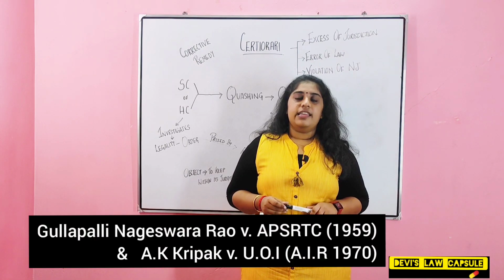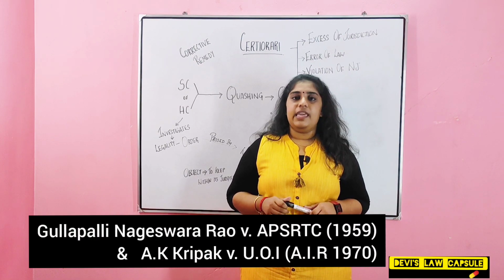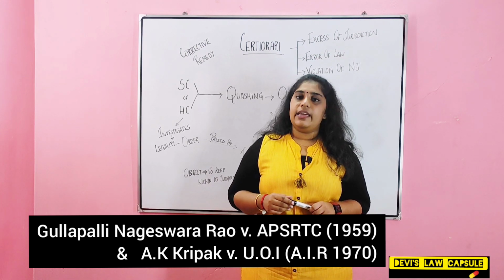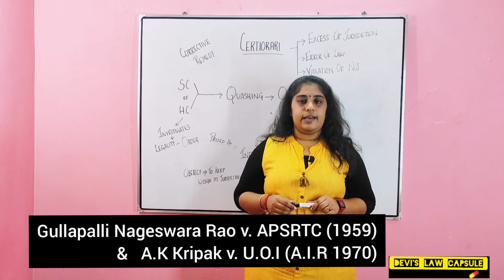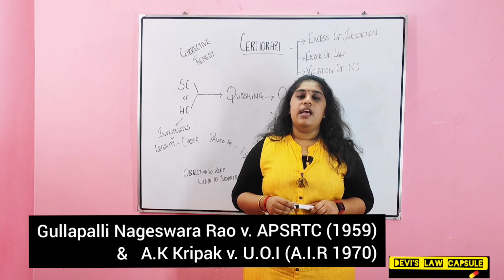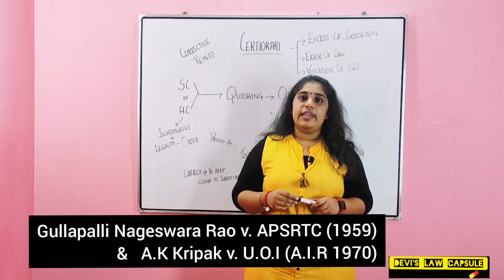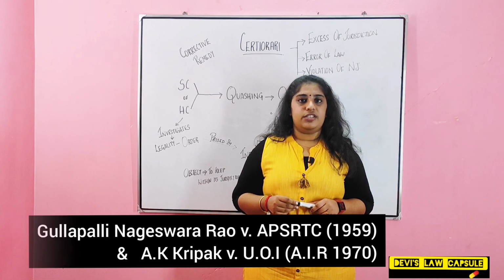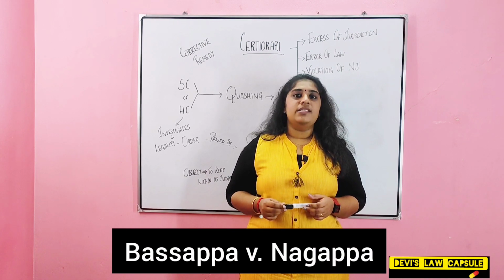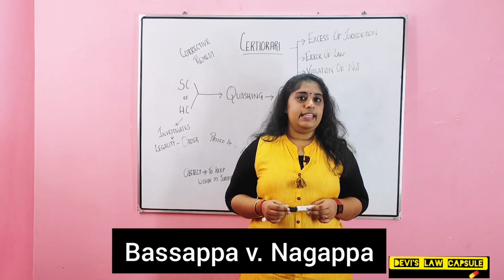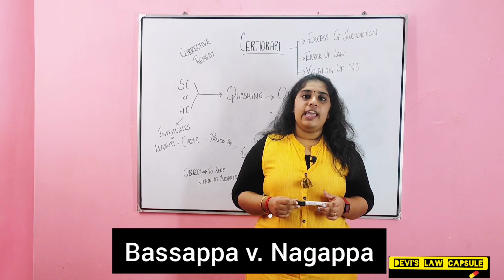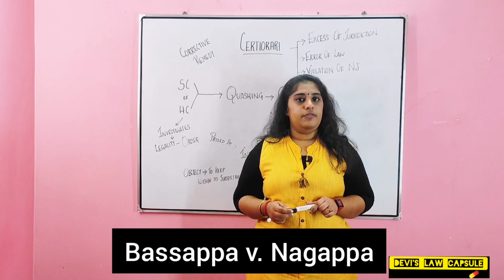In Gullapalli Nageshwara Rao versus APSRTC and in AK Kraipak versus Union of India, in both these cases, the lower court's judgments were held illegal and squashed. In Basappa versus Nagappa, the court held that the superior court can squash the order of the inferior court.